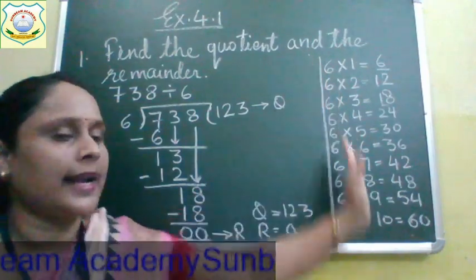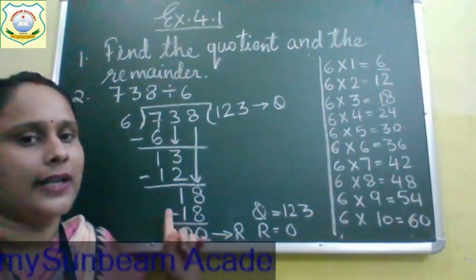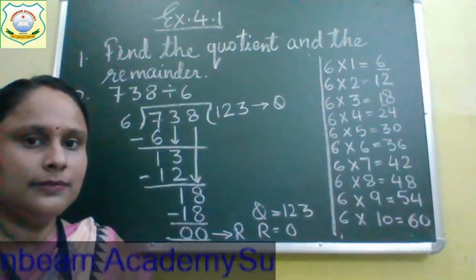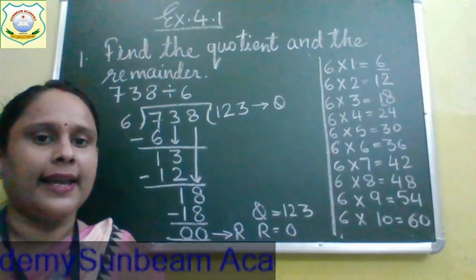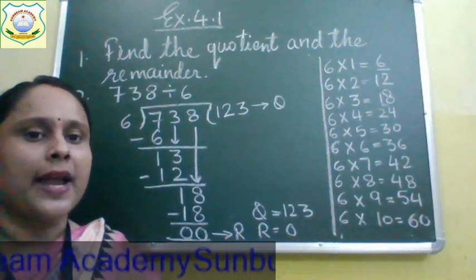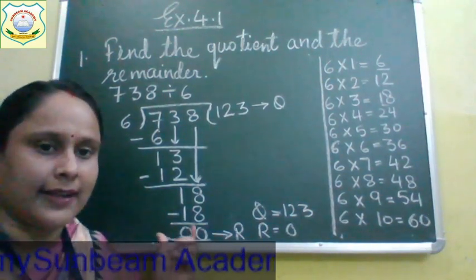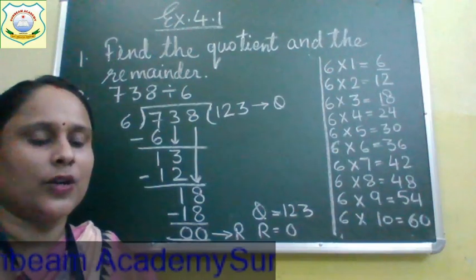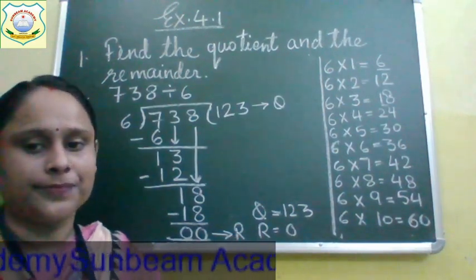First, we will draw a line and write the table of 6. After that, we will start dividing the number by 6. Its quotient, and the remainder. Remainder is the number that is left at the end. Whatever number is left at the end is your remainder.